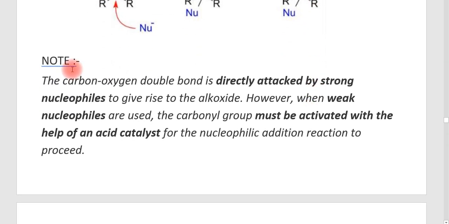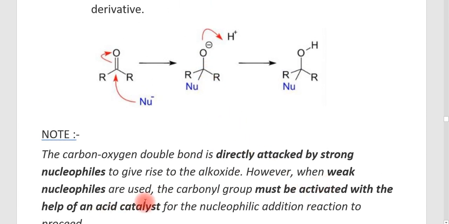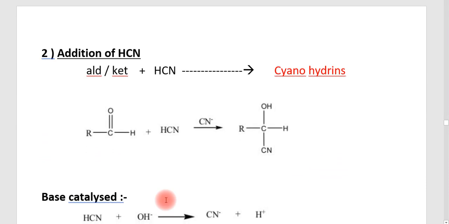Okay. The carbon-oxygen double bond is directly attacked by the strong nucleophile to give rise to an alkoxide. However, when weak nucleophiles are used, the carbonyl group must be activated with the help of an acid catalyst for the nucleophilic addition reaction to proceed. If a strong nucleophile is used, then no acid catalyst is needed. But if we are using a weak nucleophile, then the carbonyl group has to be activated. The nucleophilic addition will take place only in the presence of an acid. That means acid catalysis is used for such conditions.